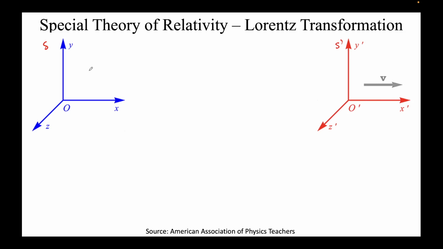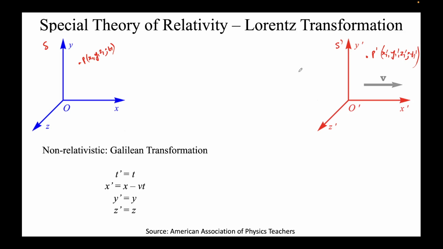Let's say I want to establish a relation between two events here. Let's say this event P1 is x1, y1, z1, comma t1, and the same event will be P prime, but the coordinates observed will be x1 prime, y1 prime, z1 prime, t1 prime. Let's assume that we are in a non-relativistic frame. Such transformations are known as Galilean transformations, named after Galileo. Remember, both these frames will observe the same time, so t1 prime will be nothing but t1.